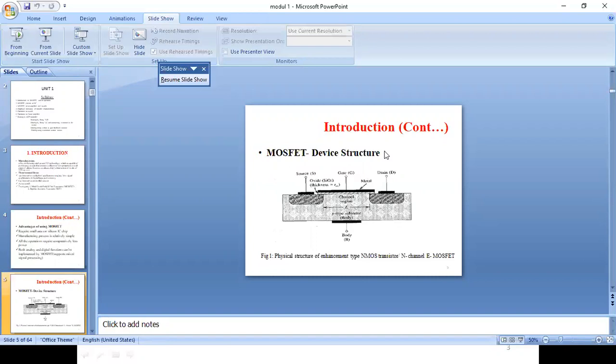Even though the MOSFET has four terminals, like body, source, gate, and drain, this body terminal we will not consider in many applications. Rarely only will it be used. So anyway, it is going to be considered as three terminals.